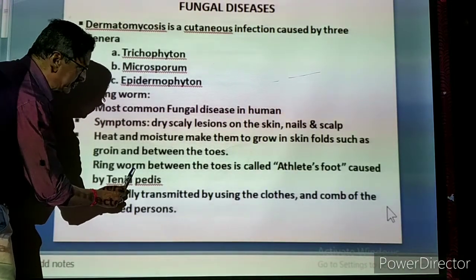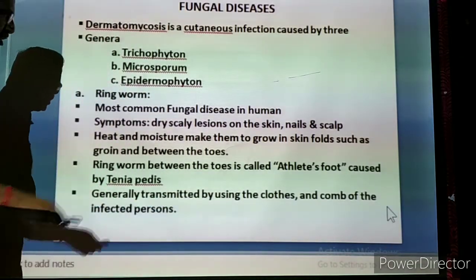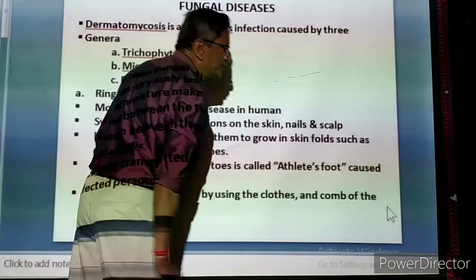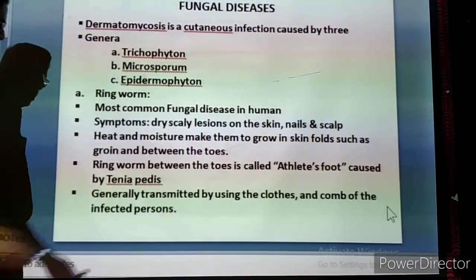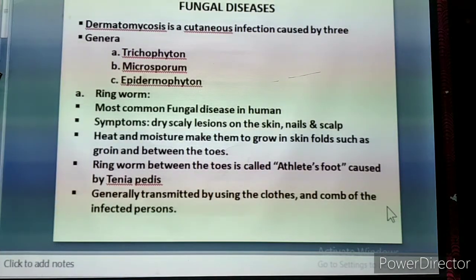Now if the ringworm is exactly in the toes, then the ringworm present in the toes is called athlete's foot. Athlete's foot we can say is caused by a type of fungi called Tinea pedis. It is called Tinea pedis.